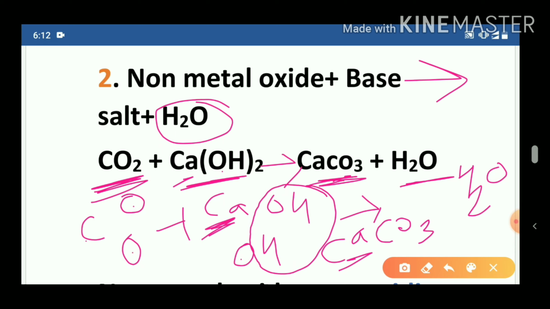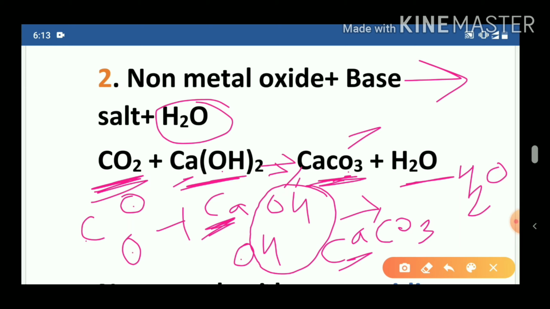I hope I'm making you understand very properly. See the reaction, I'm showing you how the reaction is taking place. I'm breaking the reactants and making you understand. See carefully. In this way when non-metal oxides react with a base they form salt and water. So the main thing is to take out the water. After that, what is left, you write that, that is the salt. Now this is calcium carbonate.